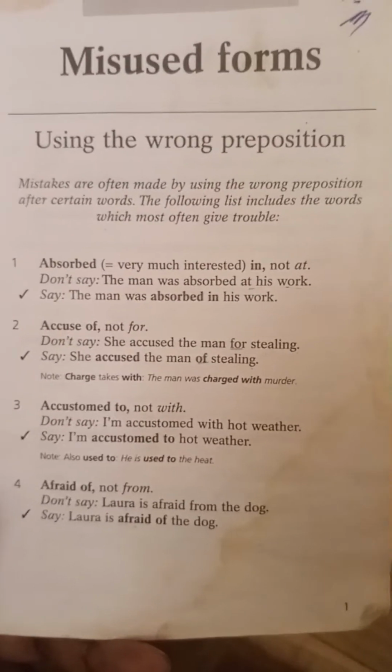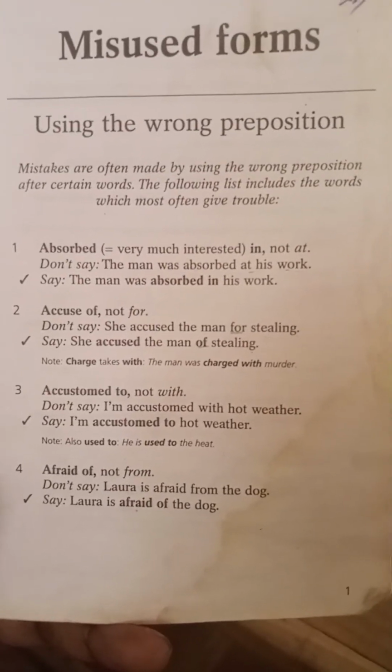The second, accused of, not for. So you should not say accused for something. You say accused of. In our example here, you're not supposed to say she accused the man for stealing. That is a wrong form. You're supposed to say she accused the man of stealing. So you say she accused the man of stealing, but not for.